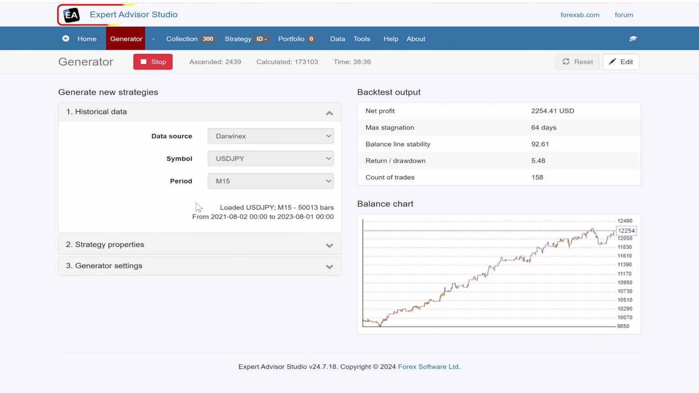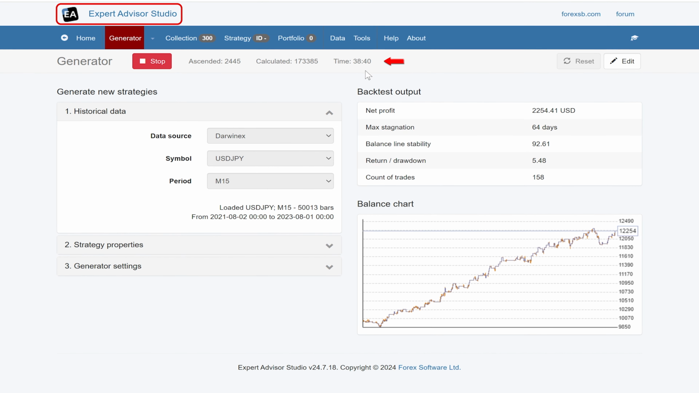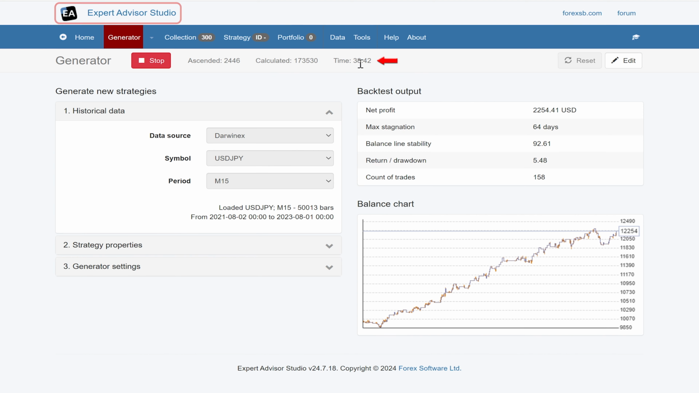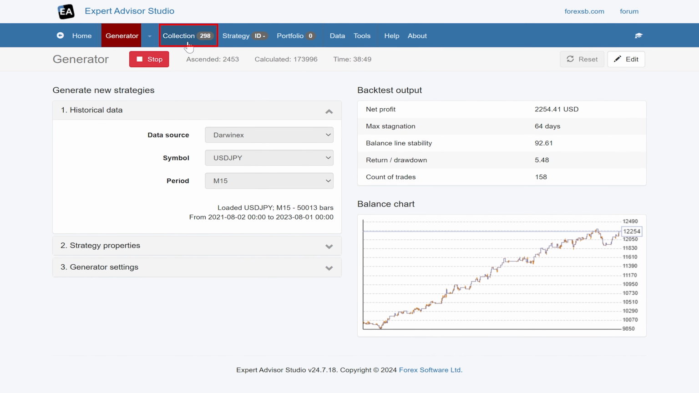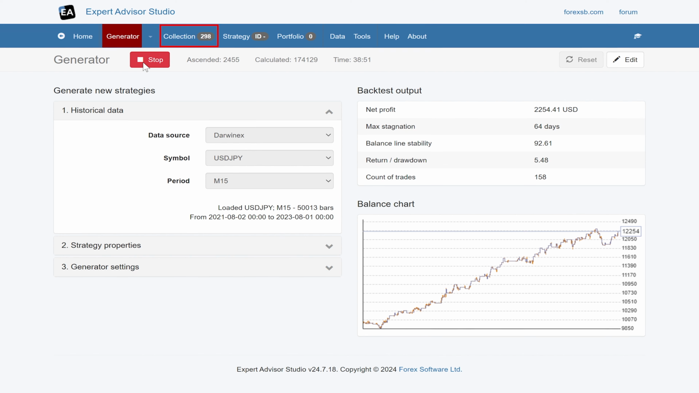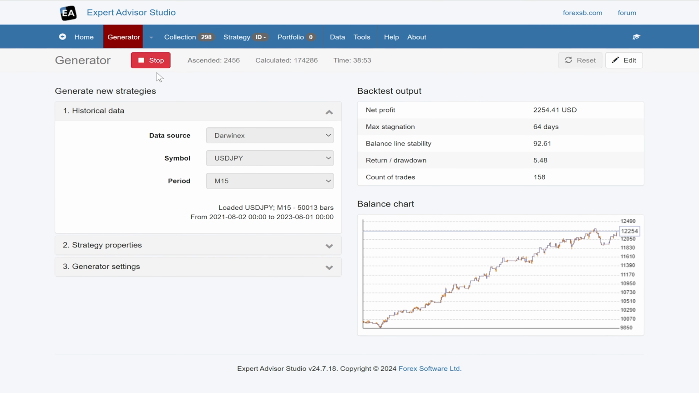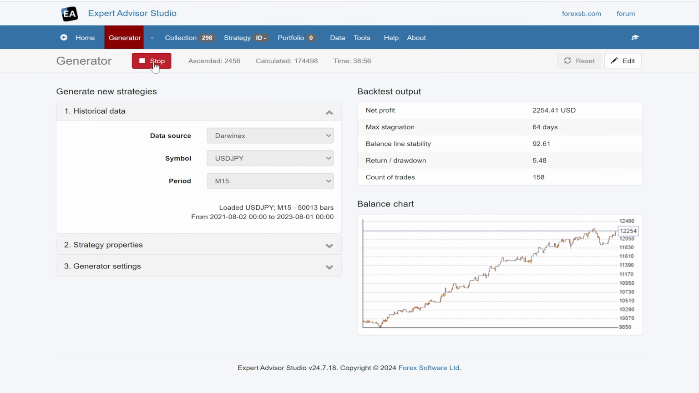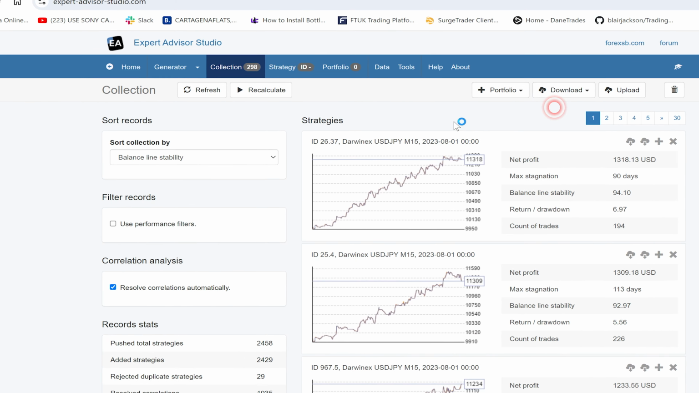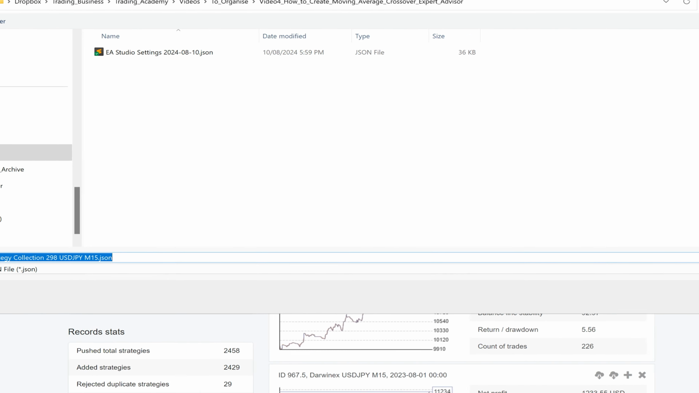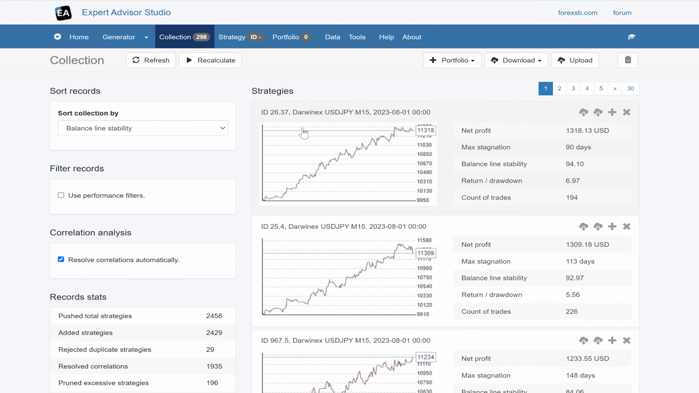On the screen here I've got EA Studio running and I've had this running for nearly 40 minutes now. It's collected pretty much full collection, so we're going to stop that now and I'll run through the settings and what we're trying to do. So stop, and the first thing I'm going to do is I'll just save my work. So I'll save the computer's work essentially, but I'll save the original collection. Okay, so we've got a collection of strategies.